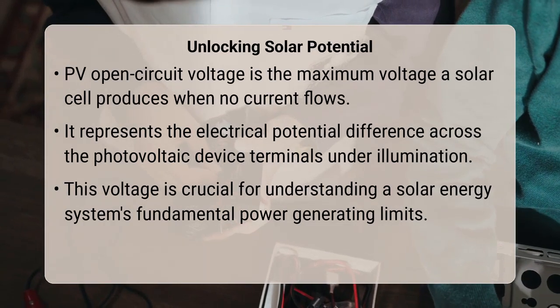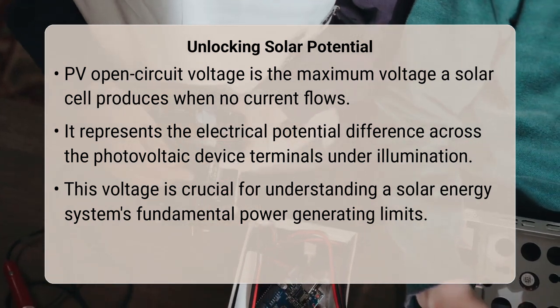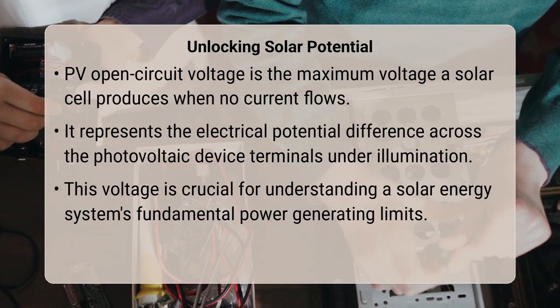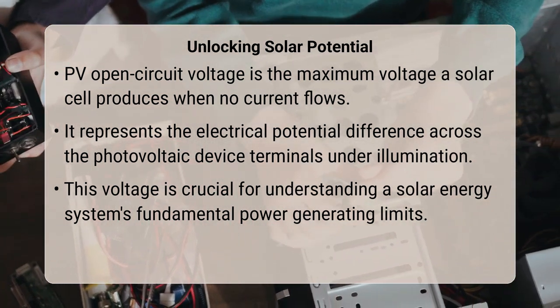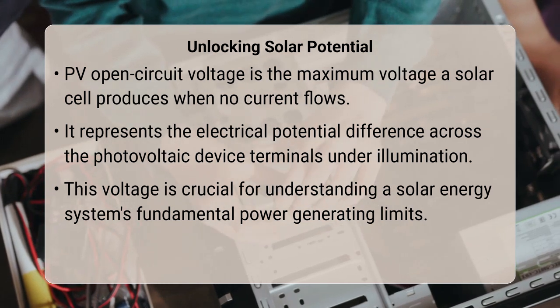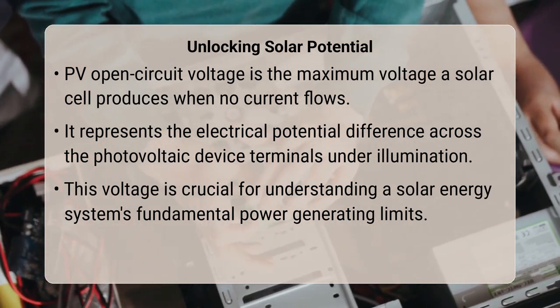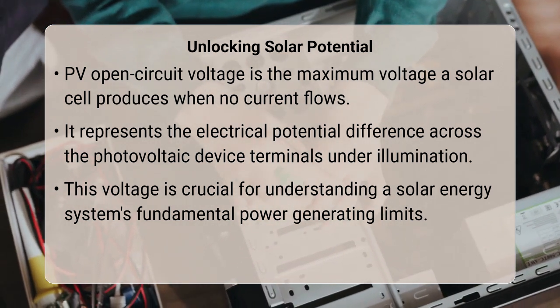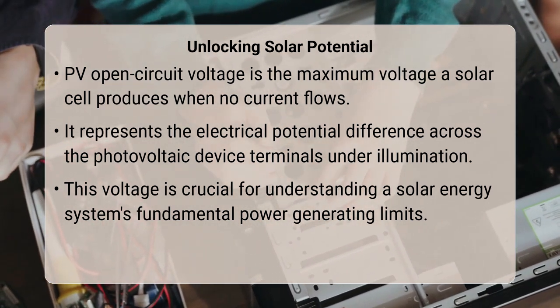Have you ever wondered how solar panels generate electricity even before they are connected to anything, showcasing their inherent power potential? Photovoltaic, or PV, open circuit voltage, often abbreviated as VOC, is the maximum voltage a solar cell or panel can produce when no current is flowing from it.